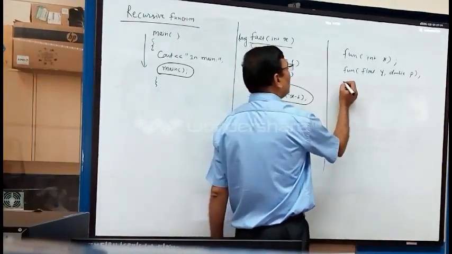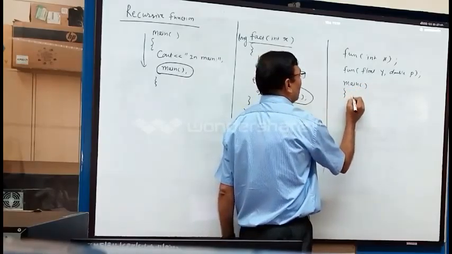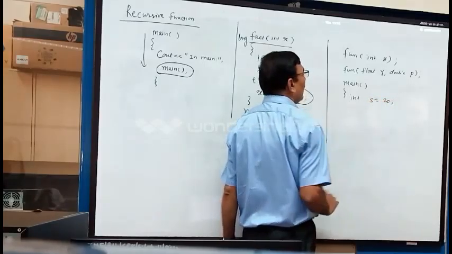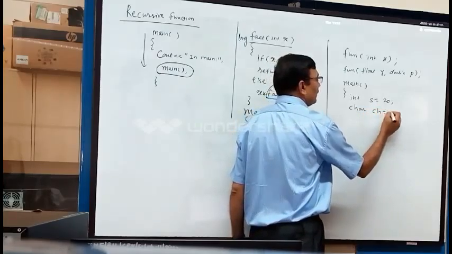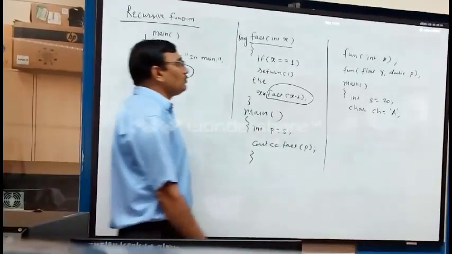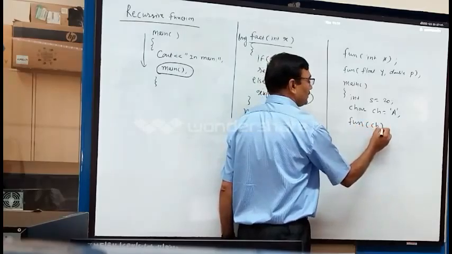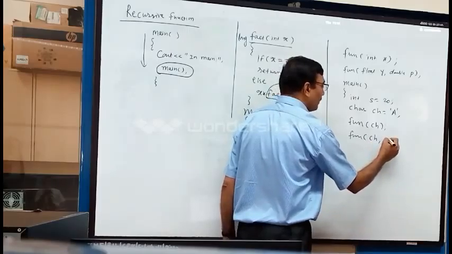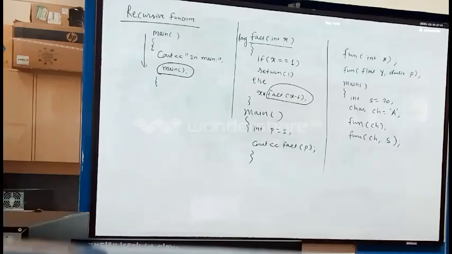Now when I make a call in main, suppose I write main with a parameter s equal to 20, and a char ch equal to 'a'. If I make calls fun(ch) and then fun(ch, s), which functions match these calls?